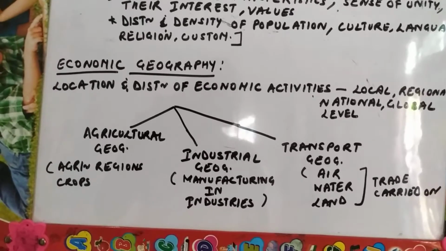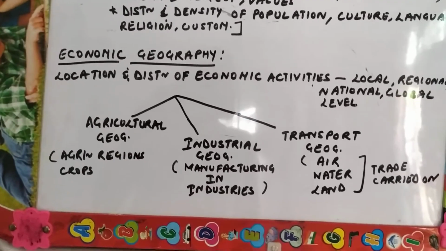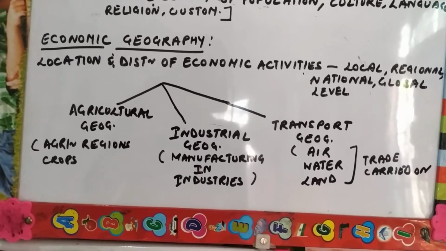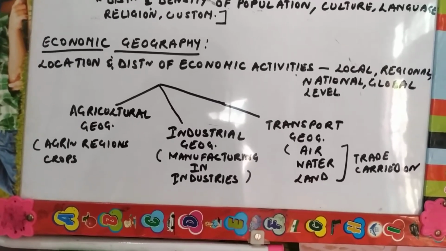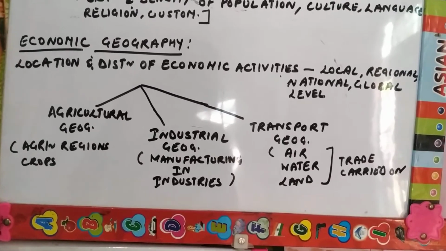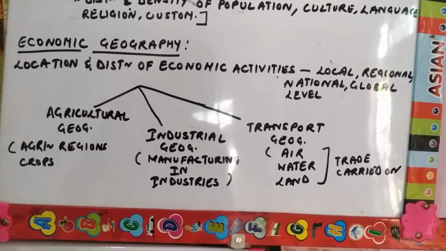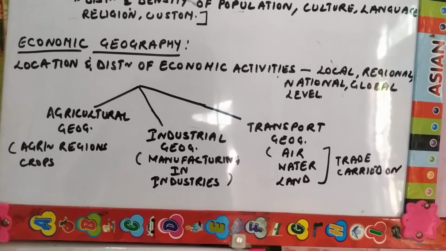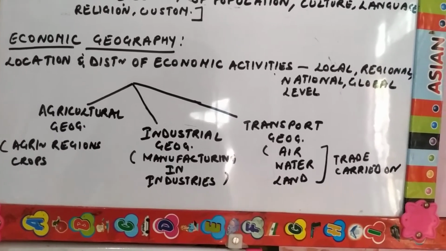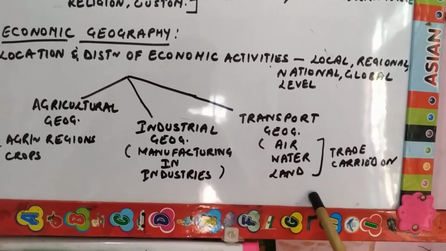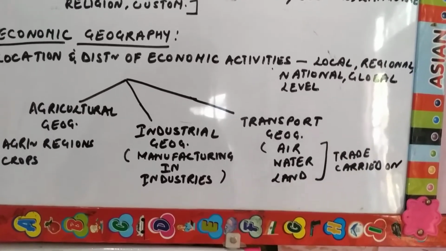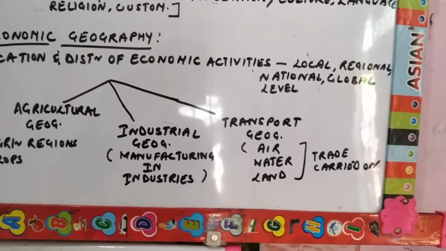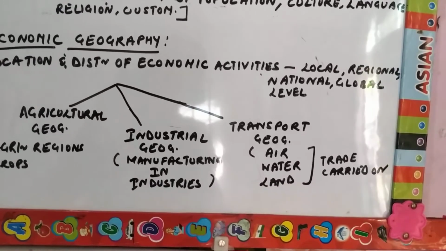First we can take agricultural geography, in which we study agricultural regions and crops. In industrial geography, we study manufacturing in the industries, how manufacturing takes place in different areas and how the primary sector is helping in industrial development. Third is transport geography. In transport geography, we study all three types of transport, that is air, water and land, and even the communication and infrastructure network, and how they are helping in increasing trade all over the world.